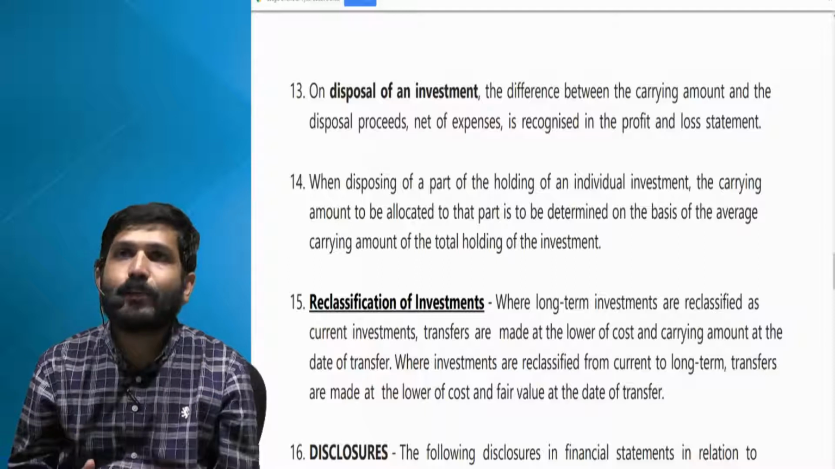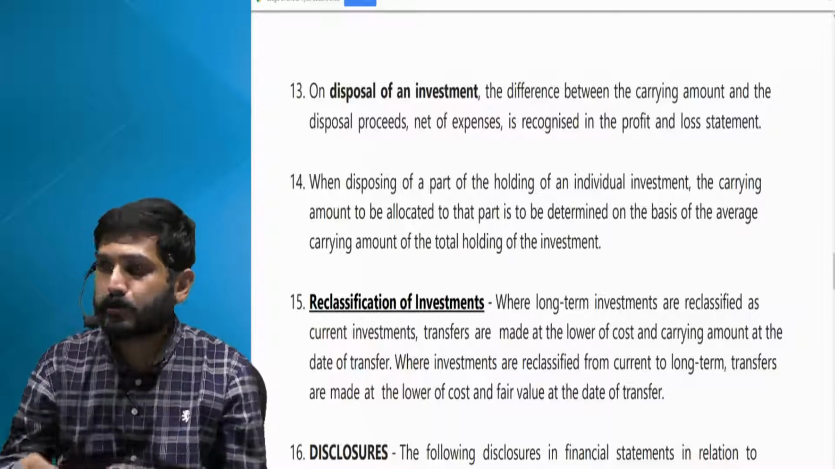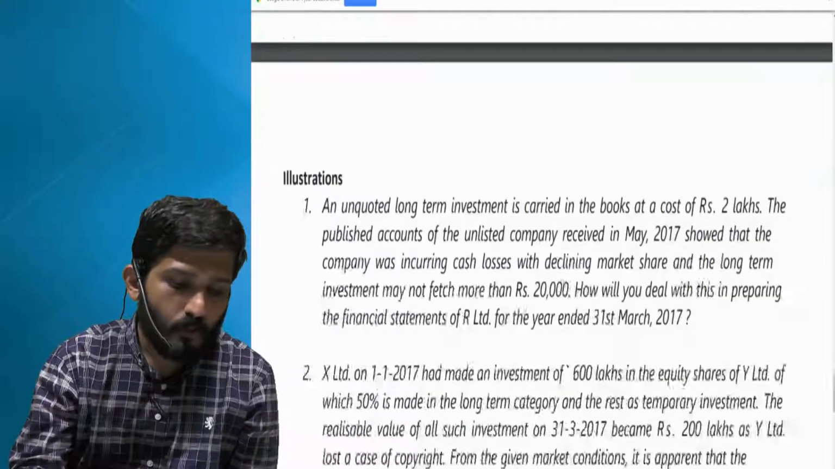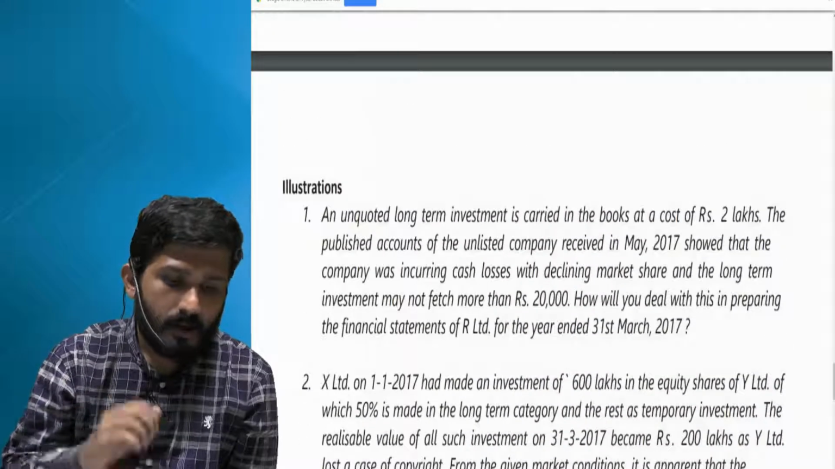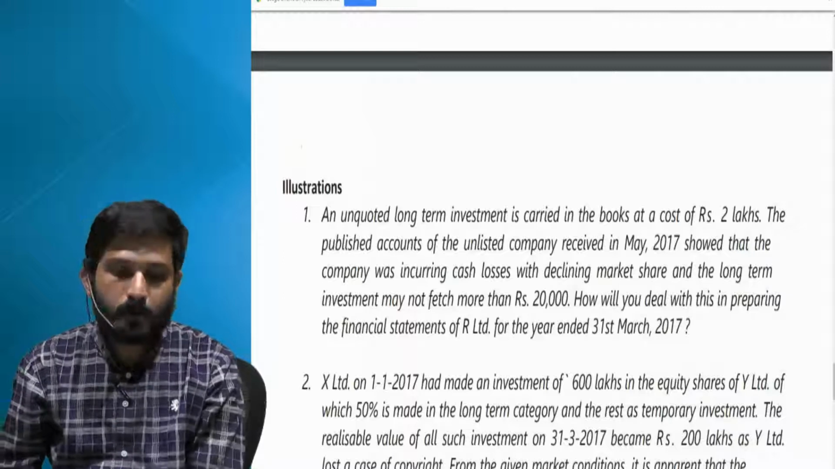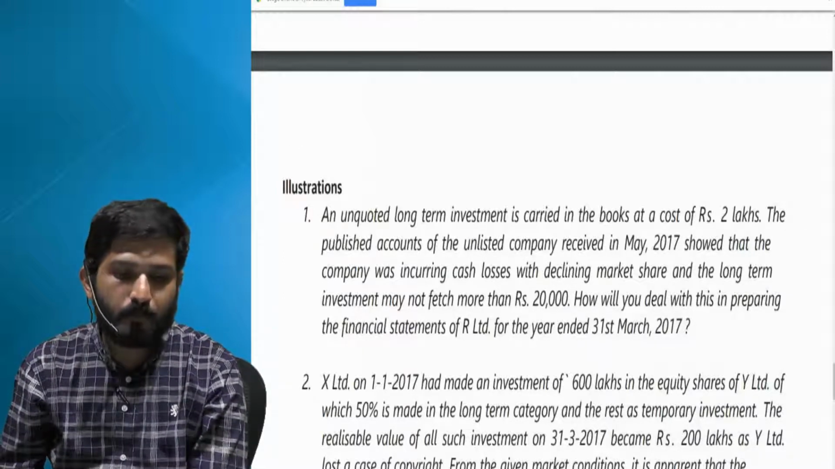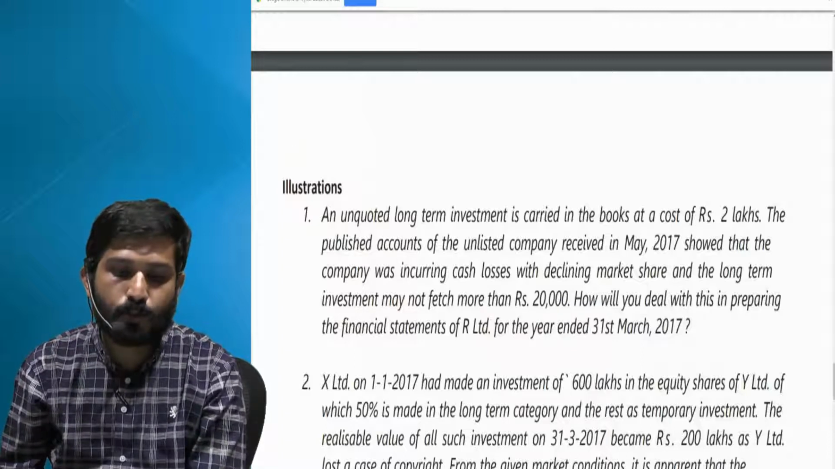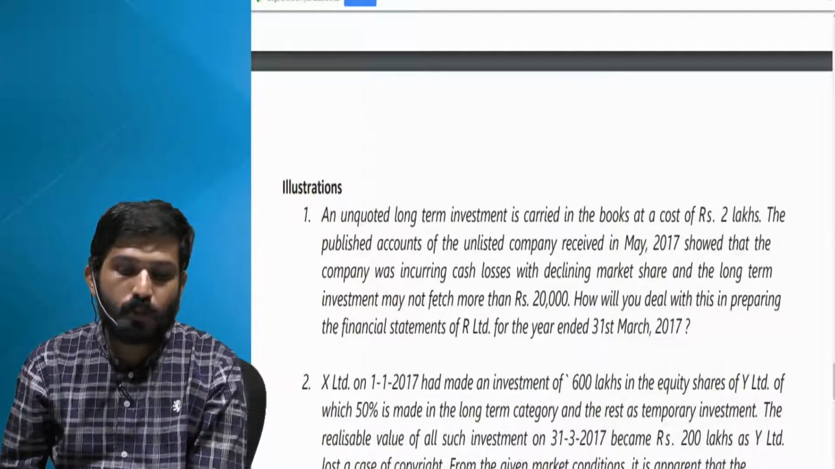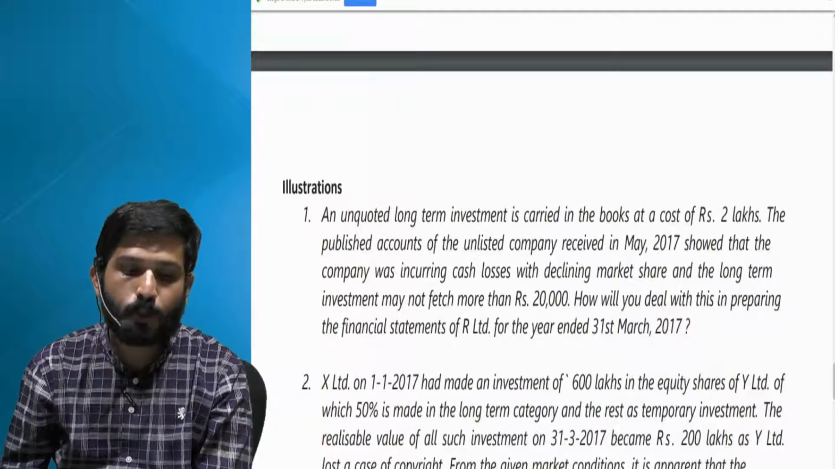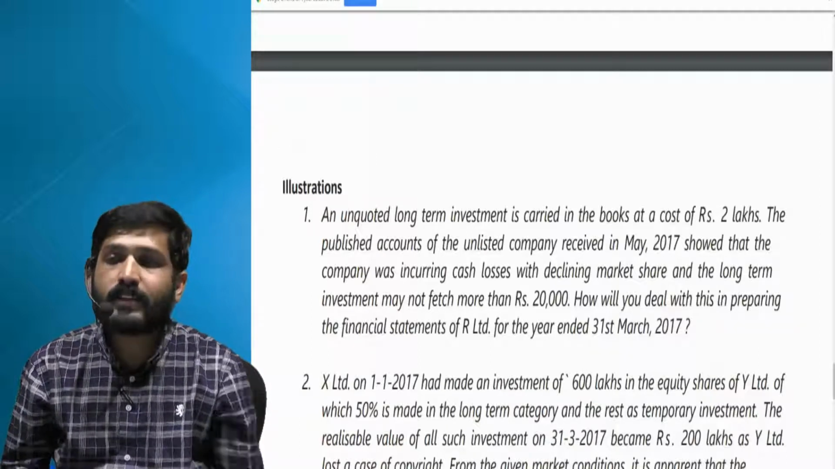Now let us quickly go through all your illustrations. Illustration number 1. An unquoted long-term investment is carried in the books at a cost of rupees 2 lakhs. The published accounts of the unlisted company received in May 2017 showed that the company was incurring cash losses with declining market share, and the long-term investment may not fetch more than 20,000. So can I say there is a permanent loss?